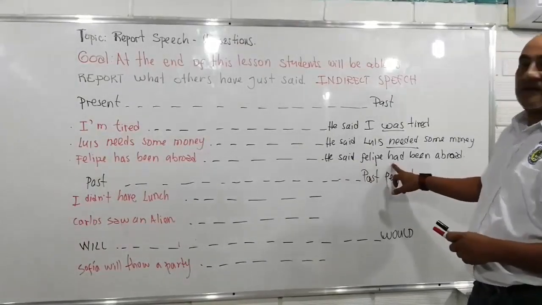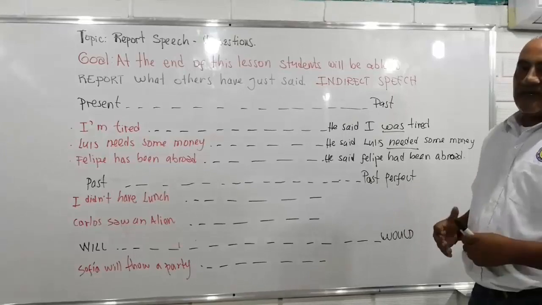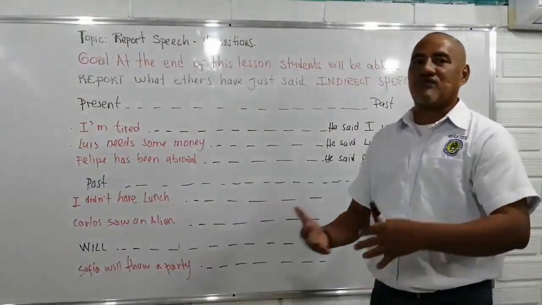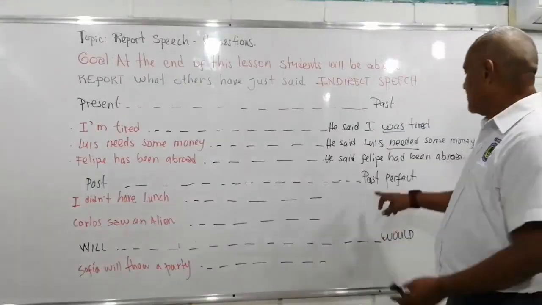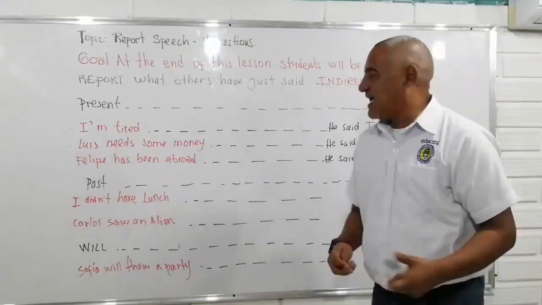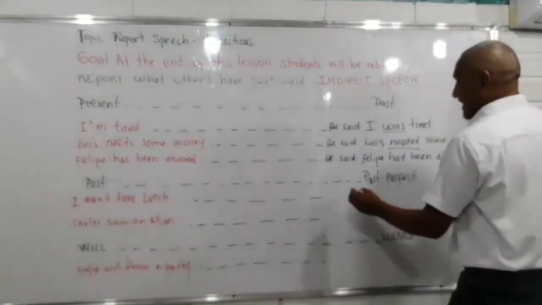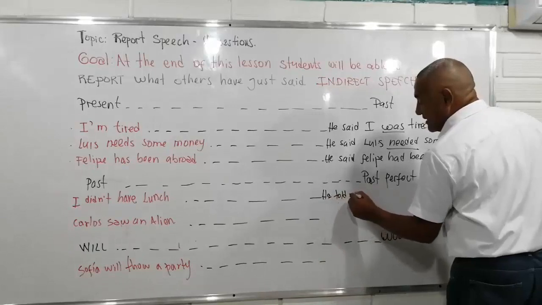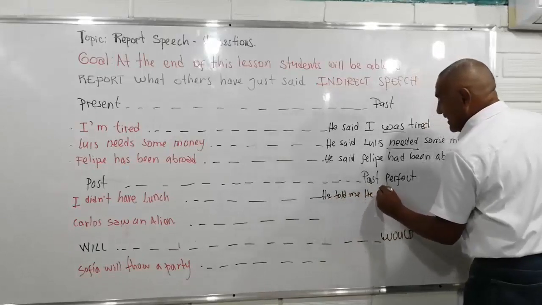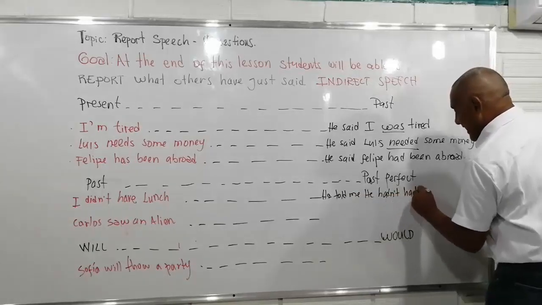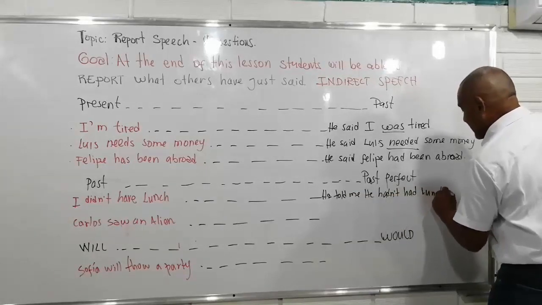So we got here past perfect. Then the things or the ideas that somebody said in the past, we have to report them by using past perfect. Just look at the example. I didn't have lunch. Then he said that, or he told me, he hadn't had lunch.